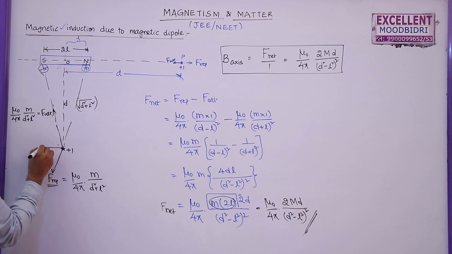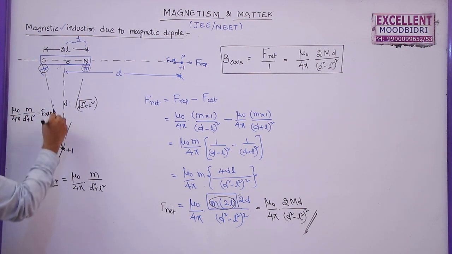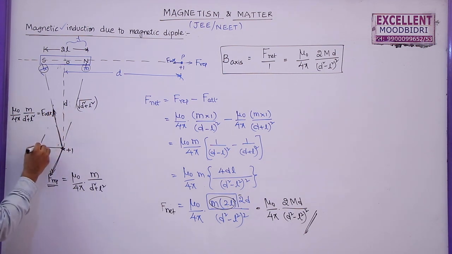What is the resultant of these two? Because this is one vector, this is another vector. The resultant of these two is going to be the diagonal drawn from the same point here. So this is the F net.